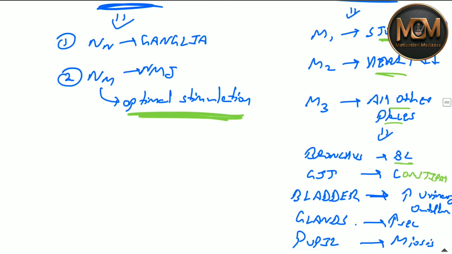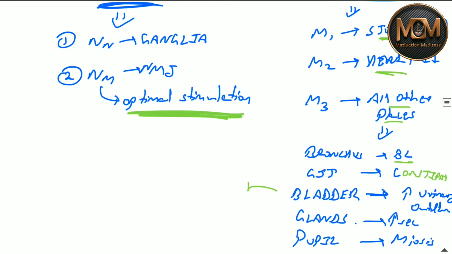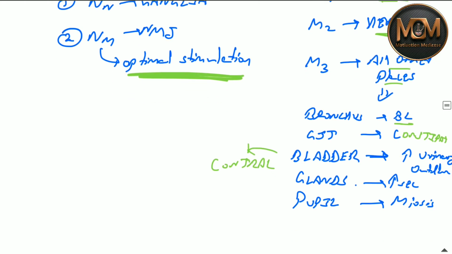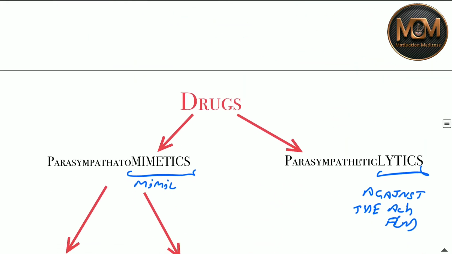The third one is the bladder, where it will increase urinary outflow by contraction of the bladder. In the gland it will increase secretion, and in the pupil it will cause contraction of the pupil, which is causing miosis.